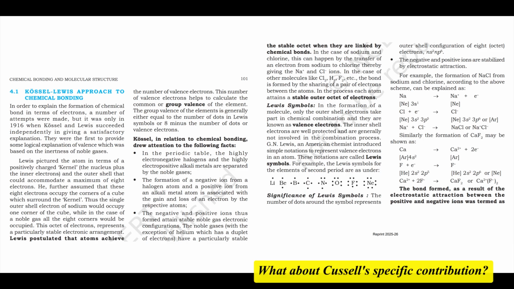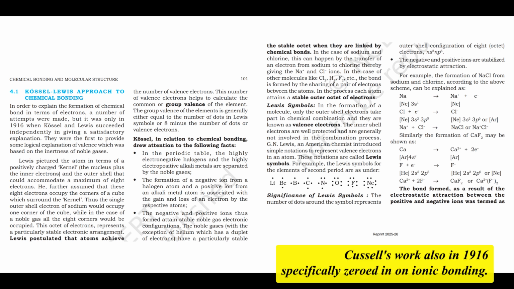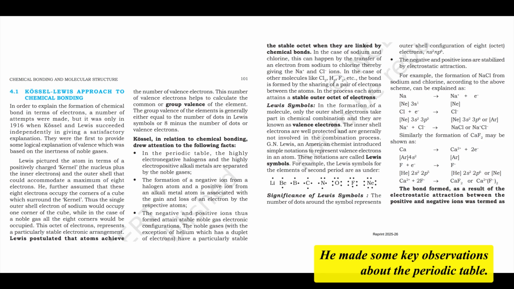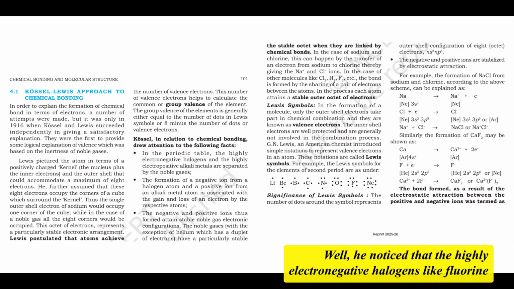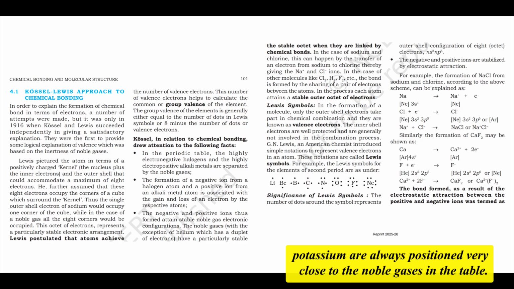What about Kössel's specific contribution? You mentioned him too. Was his focus on ionic bonding? Spot on. Kössel's work, also in 1916, specifically zeroed in on ionic bonding. He made some key observations about the periodic table. Well, he noticed that the highly electronegative halogens, like fluorine and chlorine, and the highly electropositive alkali metals, like sodium and potassium, are always positioned very close to the noble gases in the table.